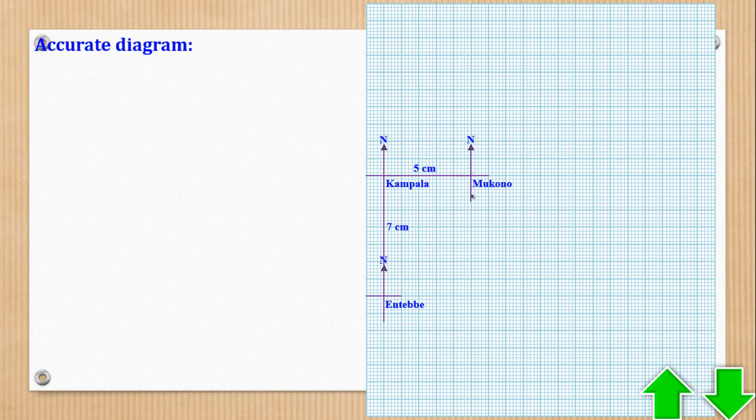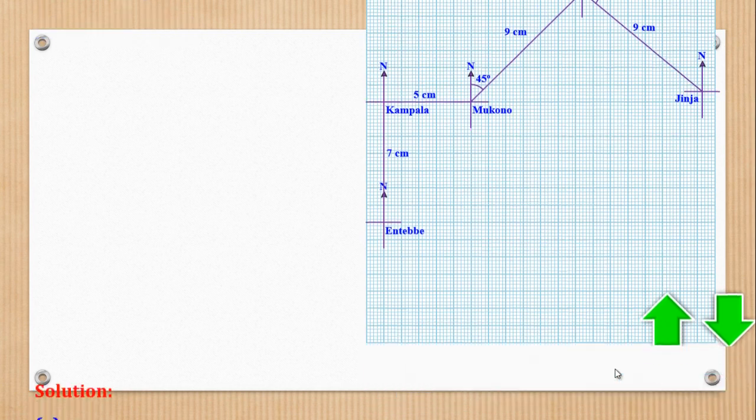Then from Mukono, you go 9 centimeters to reach Kayunga, whereby this angle is 45 degrees. Then from there also 9 centimeters to reach Jinja, and that angle bearing will be 130. So the bearings are measured by a protractor and lengths by a ruler. Okay, so basically that was the diagram. That was task A.